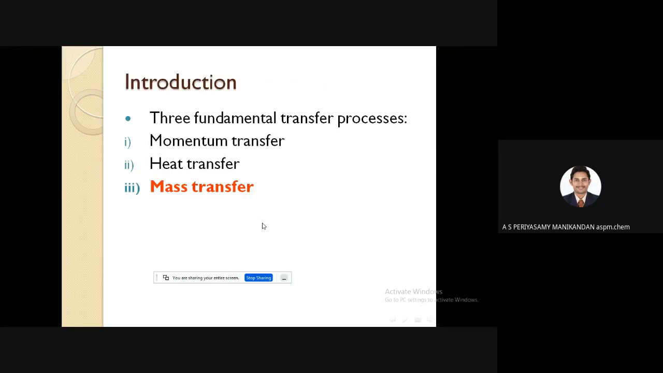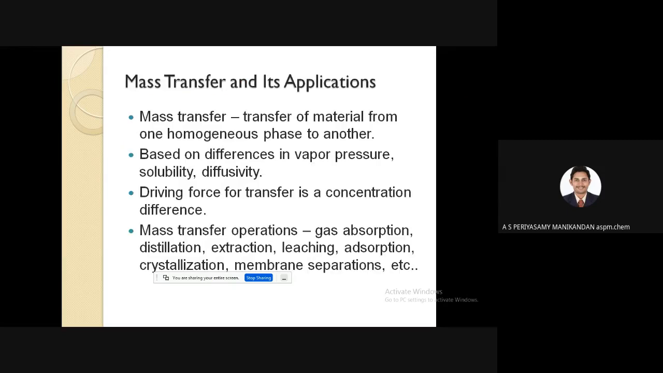There are three fundamental operations involved in chemical processes. One is momentum transfer, another is heat transfer, and the last one is mass transfer operation. In momentum transfer, the velocity gradient is the driving force; in heat transfer, the temperature gradient is the driving force; in mass transfer, the concentration gradient is the driving force. Distillation is one of the mass transfer operations, mainly involved in petroleum refineries. So, the applications of mass transfer.